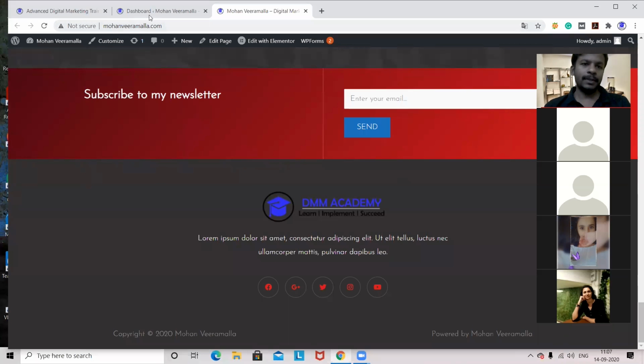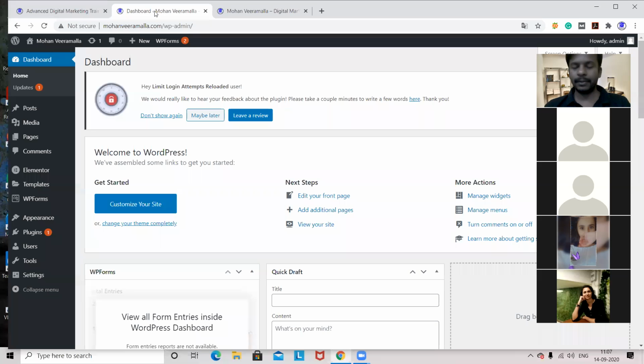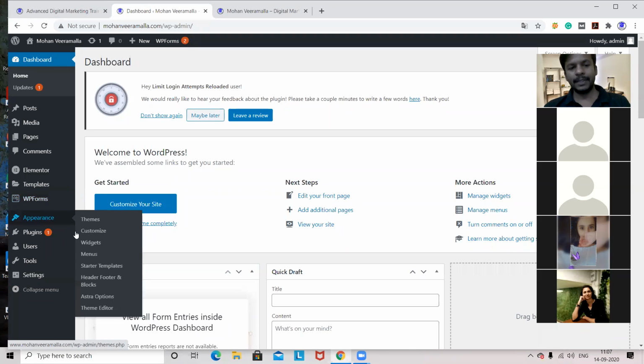Okay. So the first process for the footer is you have to go to appearance and widgets. Did we discuss widgets in the previous workshop? Yes, sir. We discussed it. Okay.